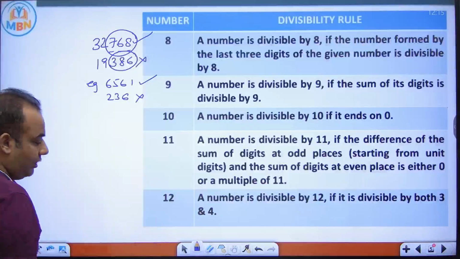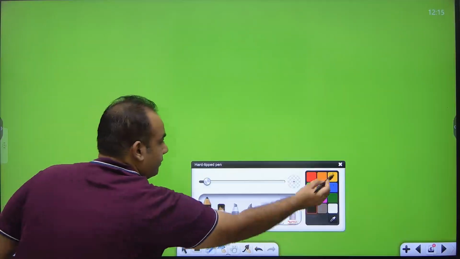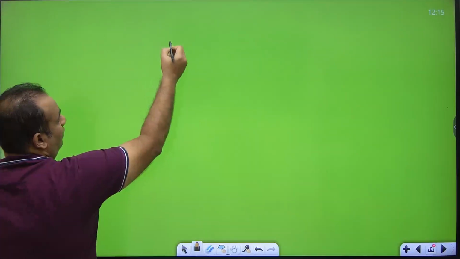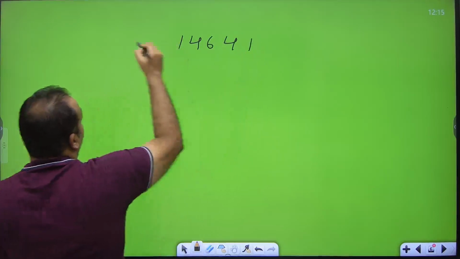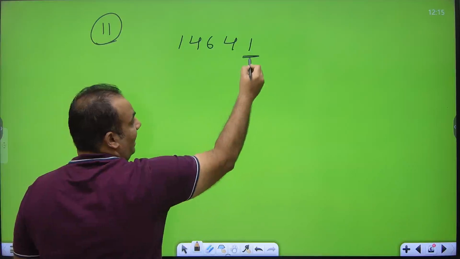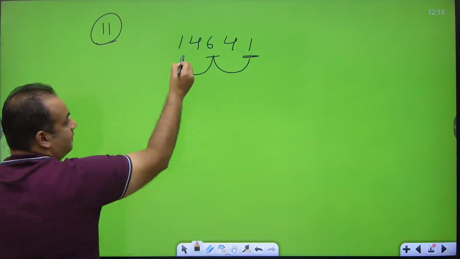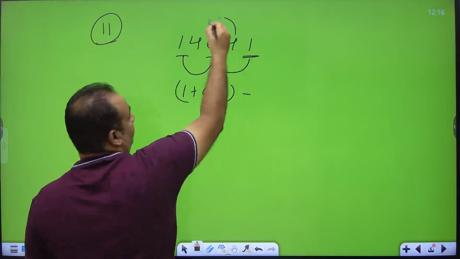Please see. For 11, I am taking a slide to explain you. Please see here. Divisibility rule of 11. If I say number is 14641. For 11, what you have to do, always start from unit digit. Add the alternate digits. 1 plus 6 plus 1. 1 plus 6 plus 1 minus sum of the remaining digits.